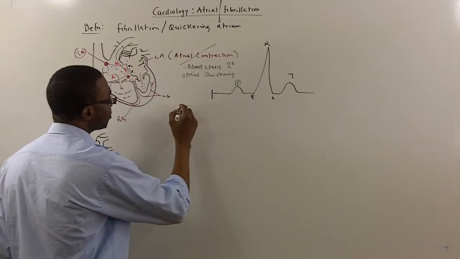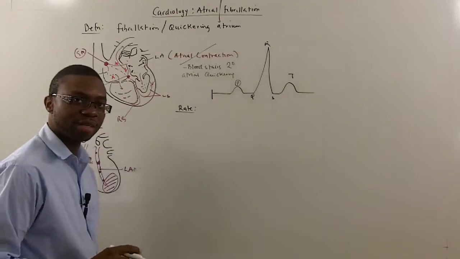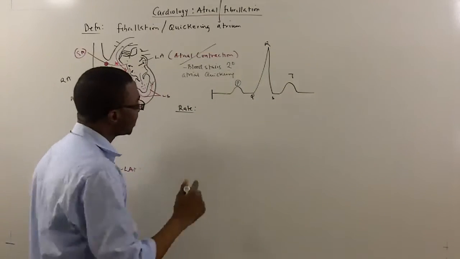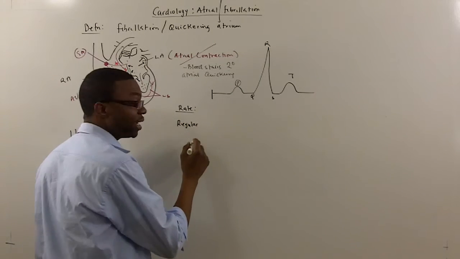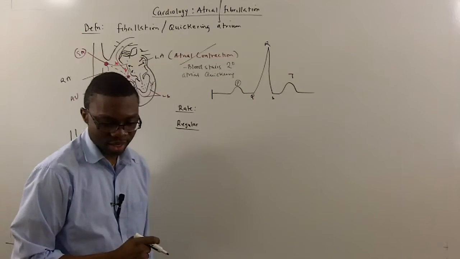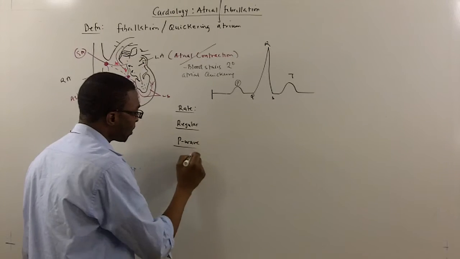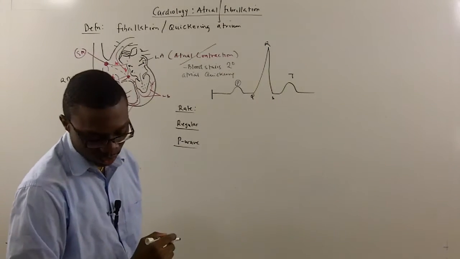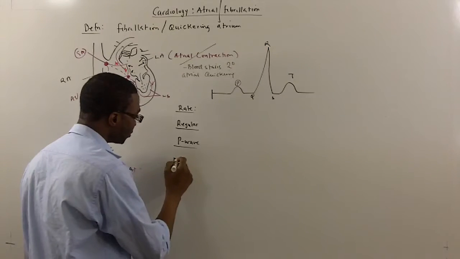You want to check the rate at which the heart is firing, the heart rate. You want to see, is it regular or irregular? You want to see how regular the QRS complexes are. You want to check for the P wave, and also the P to QRS ratio.